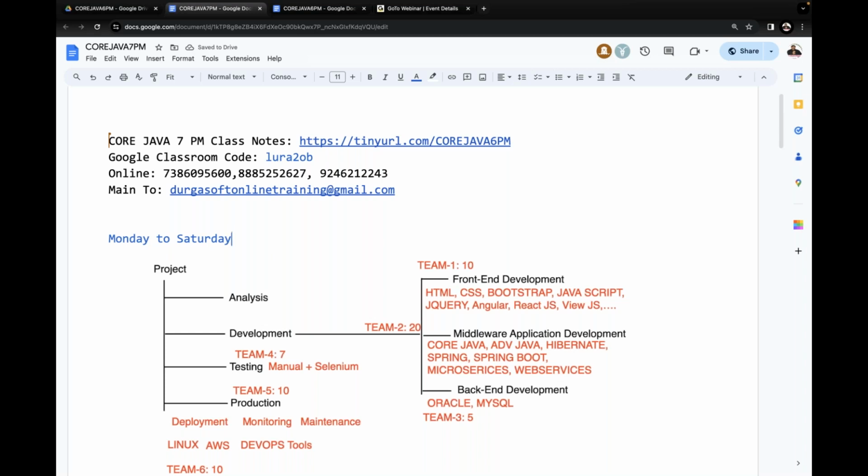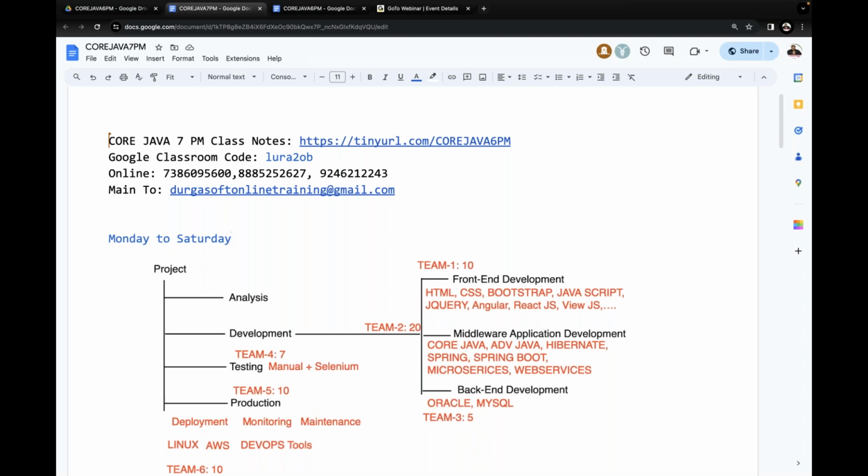But once we start our content effectively, even on Sundays there is a possibility of taking the class. Why? Because we need to complete the courses. Java is big, and we have to complete it in a committed duration. So we have to work on Sundays also, but not immediately. Once we start object orientation, from that point onwards we will have classes on Sundays also. This is one point.